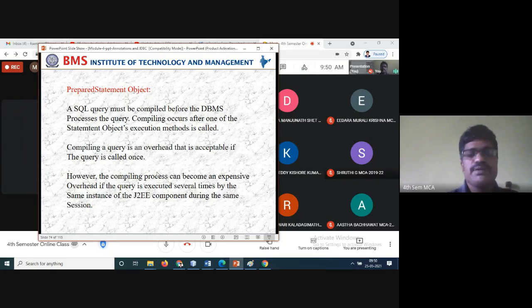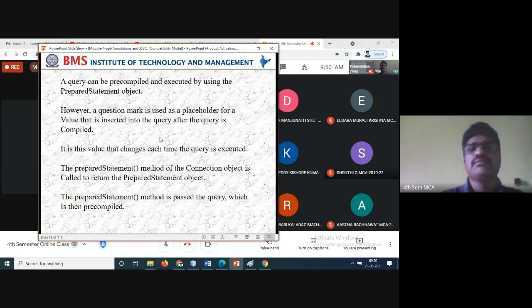Next, however, the compiling process can become an expensive overhead. The overhead is expensive if the query is executed several times by the same instance of the JDBC component during the same session. When we are executing, we have to check the information, and all these things are overhead only. Even when it is running just once, it is overhead, because the database is always running. Many people will be searching. Now you see that online business is going on at maximum, so many people will be searching, and the data should be running always.